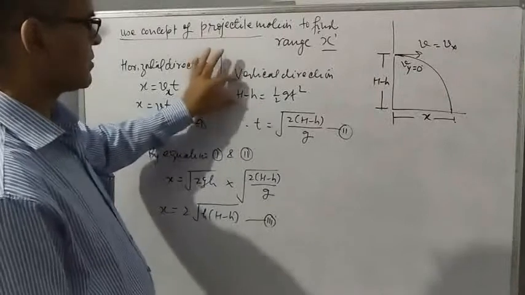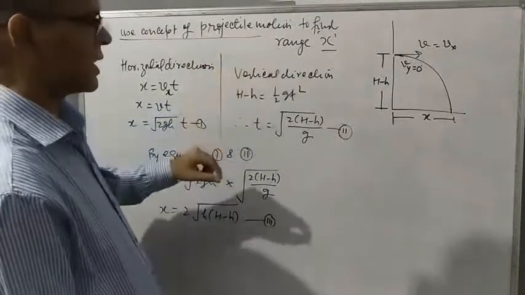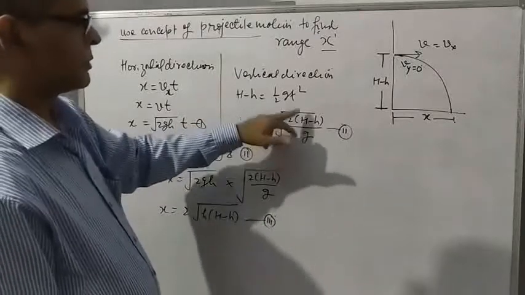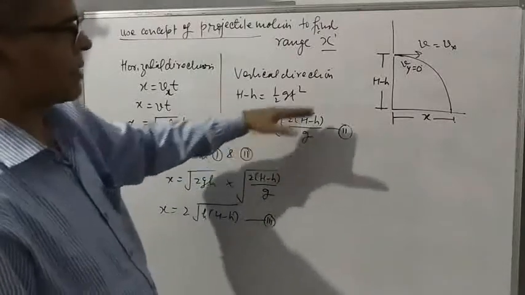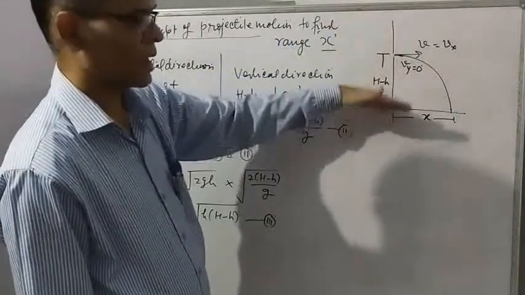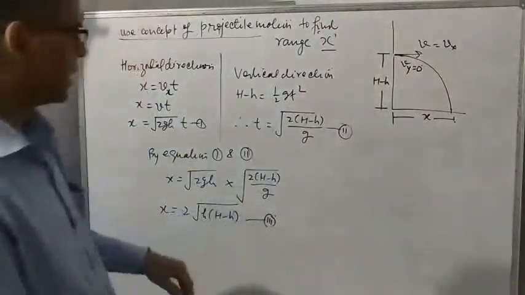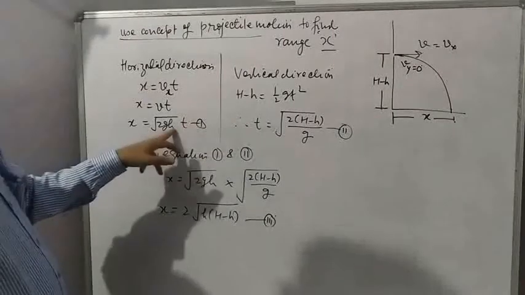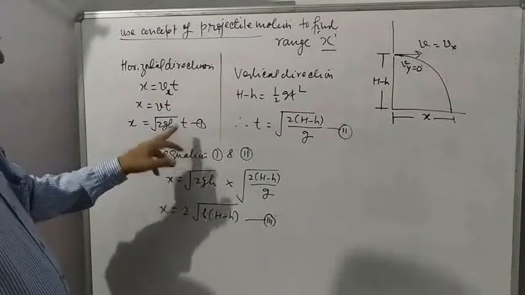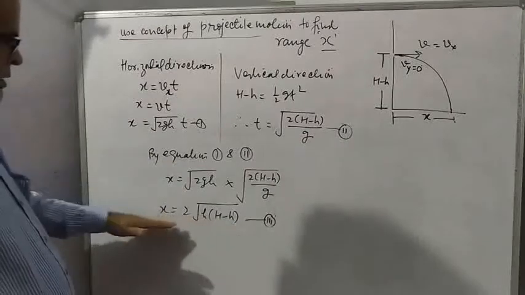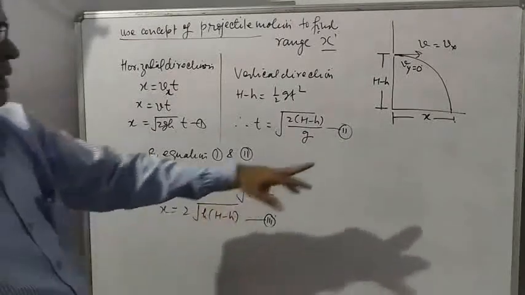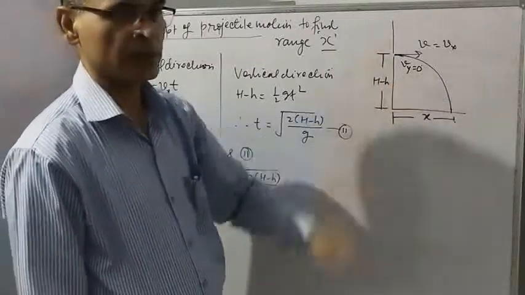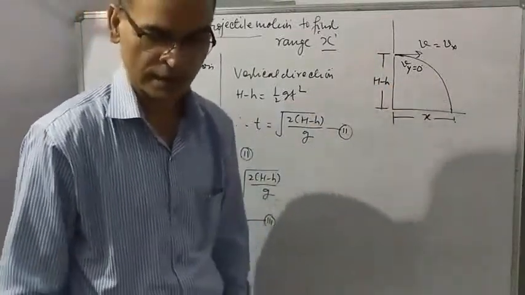So H minus h is equal to half g t square. From this equation you get time this much, means this is the time taken by liquid to come to the ground. Now transfer this value in equation 1. Solve, and this is the expression for range, the distance covered by water or liquid horizontally.